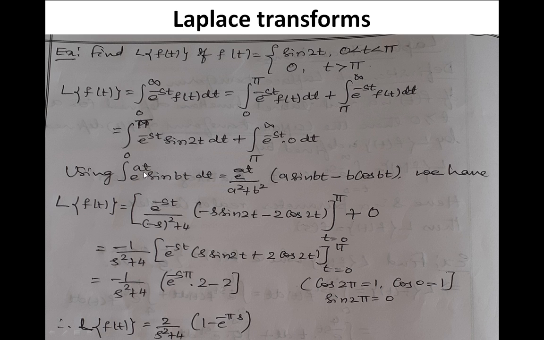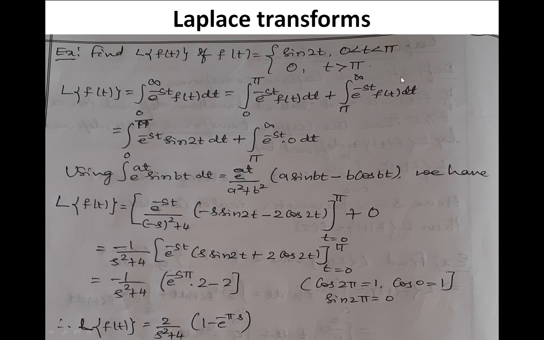integral property. Integration of e to the power at sine bt dt, where a and b are any constants, is given by e to the power at divided by a square plus b square into a sine bt minus b cos bt. Okay. Therefore, substituting the upper and lower limit. Again, we need to put t is equal to both upper and lower limit. What are the upper and lower limit? 0 to pi. The first integral.